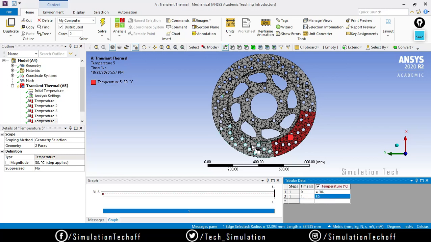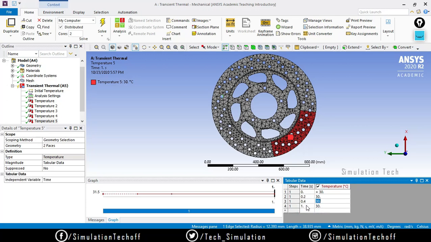So in this case, due to the propagation at 0.2 seconds, it is not 30, because due to this friction the heat can be propagated on both sides, on this phase and this phase too.